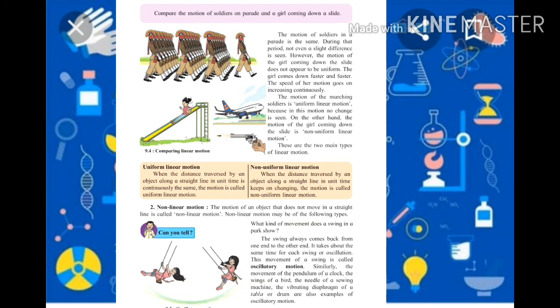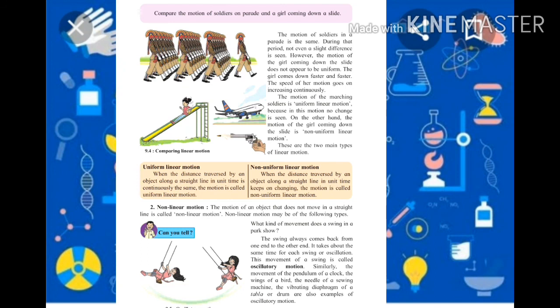However, the motion of a girl coming down the slide does not appear to be uniform. It means at first her speed is slow, then while she is coming down, her speed increases faster and faster. So the speed of her motion goes on increasing continuously, from start to end.